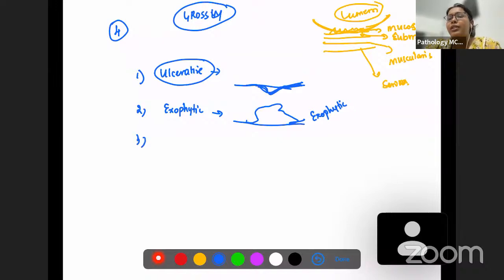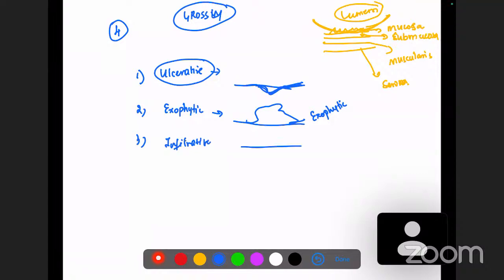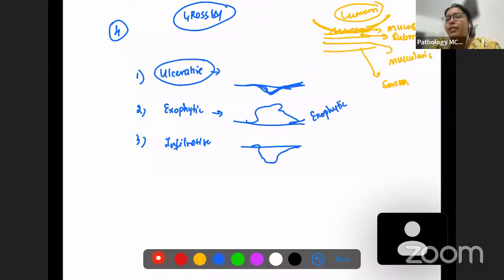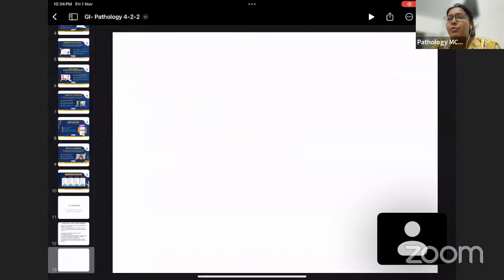The third one is infiltrative. In infiltrative, usually it's going to go inside the mucosa. Okay, so from the mucosa, it's going to go inside either to the submucosa or the muscularis. So this is an infiltrative lesion. It's going to invade the other layers. Fourth one is combined. Okay, it can be either ulcerative and exophytic together, or infiltrative and exophytic together. So any of these combinations. So this is the gross appearance.